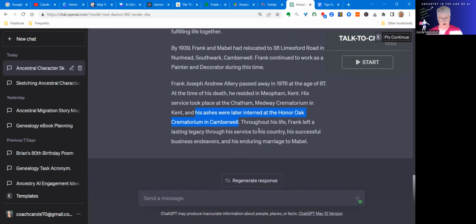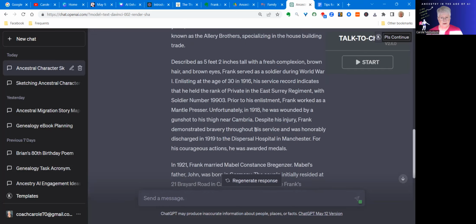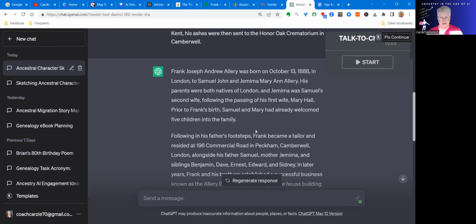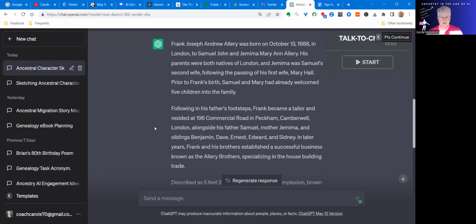And then a final little paragraph about Frank. So I now have a neat little character description of Frank Joseph Andrew Allery.